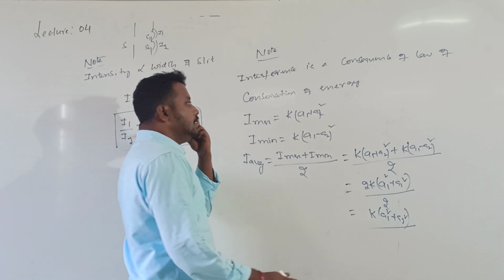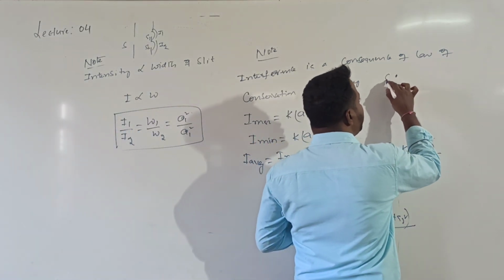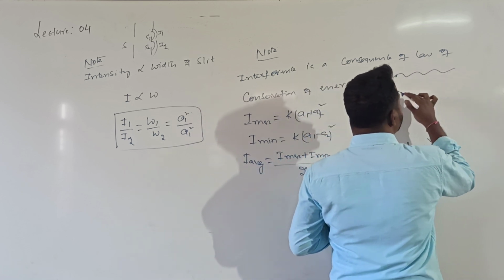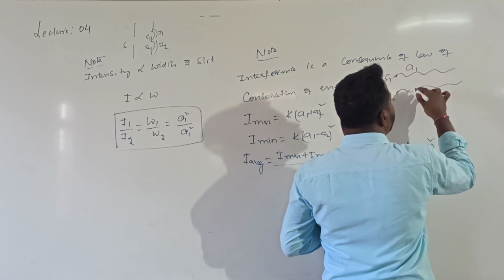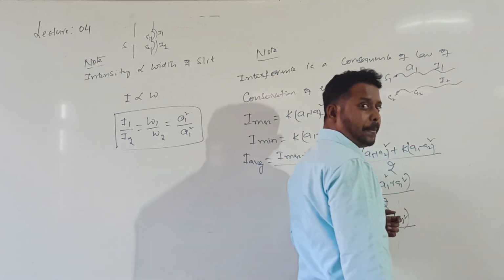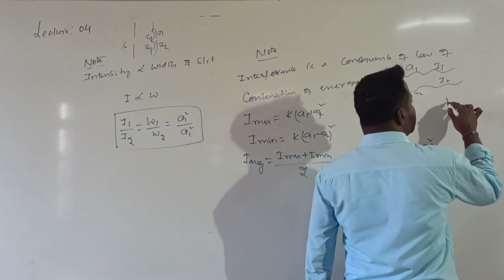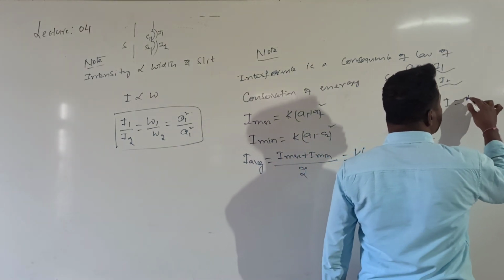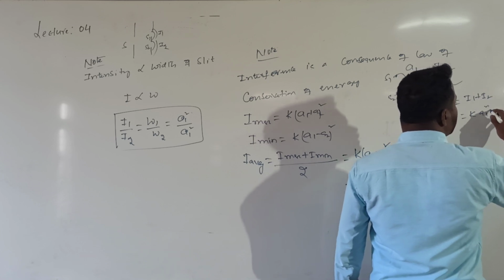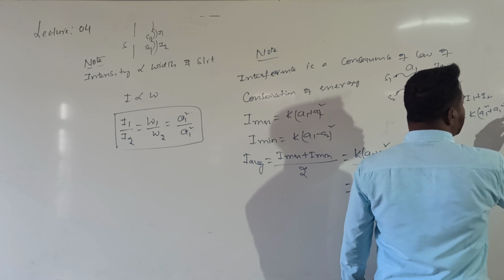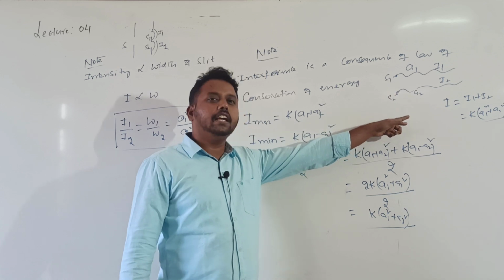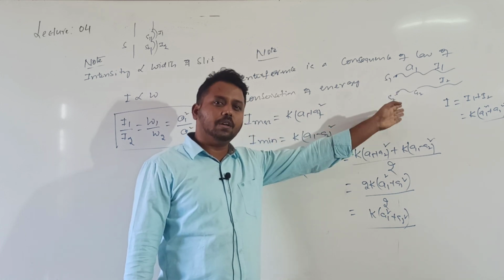For example, suppose there is no superposition of light coming from S1 and S2. The light is not superimposed. This light has amplitude A1, this light has amplitude A2, this intensity I1, this intensity I2. Now, what is the total intensity value? Total intensity is I1 plus I2, given by K into (A1 square plus A2 square). See, if there is no superposition, what is the total intensity value? K into (A1 square plus A2 square).